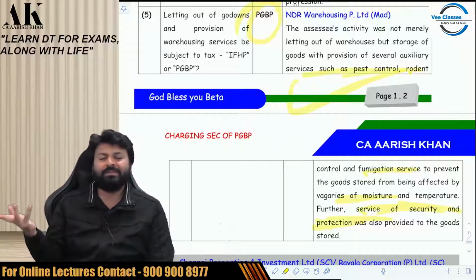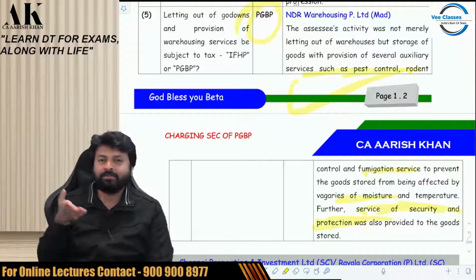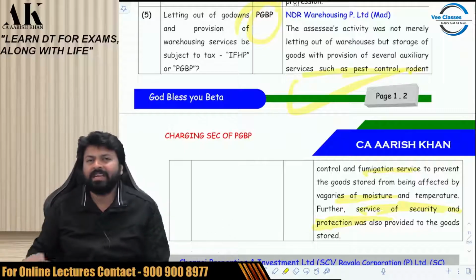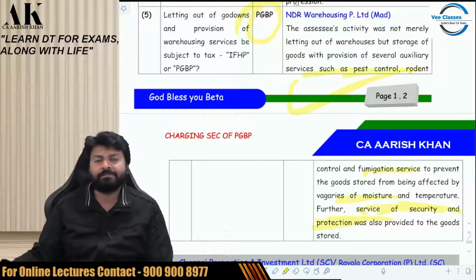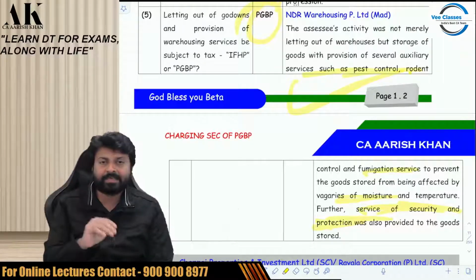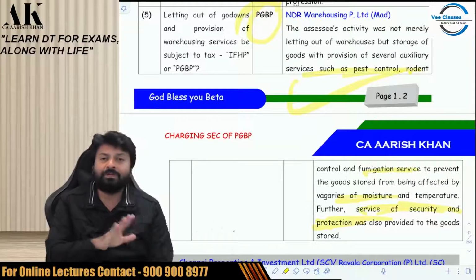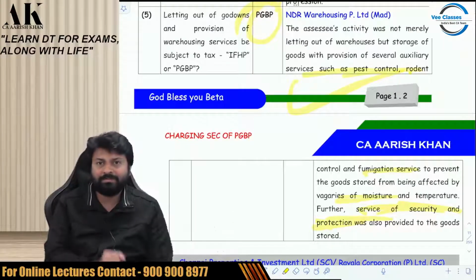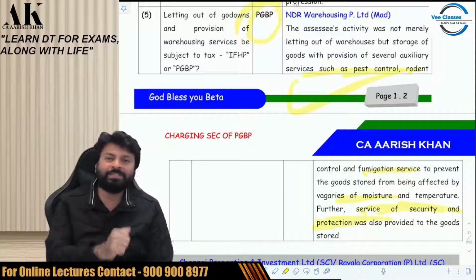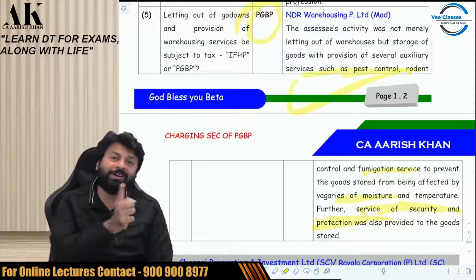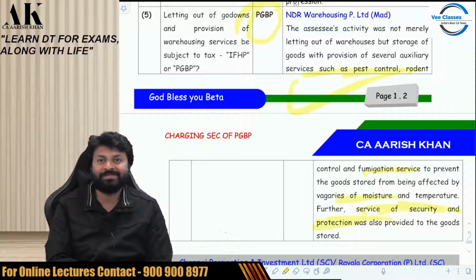Now obviously, in 90% of the cases, the assessee would say that I would like to come to PGBP. 90%, I'm not saying 100% of the cases. The assessee would say please take me in PGBP. Why? Because in PGBP there are great deductions. That is the reason any assessee would love to come in PGBP, because there are great tax benefits. So obviously, if everybody comes to PGBP, then who will go to other heads? That will be a revenue loss to the government.